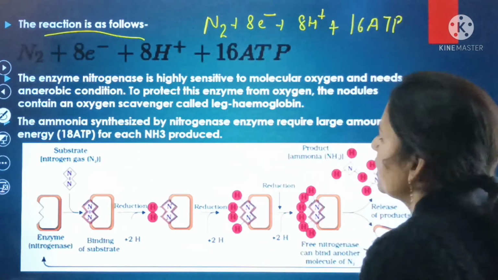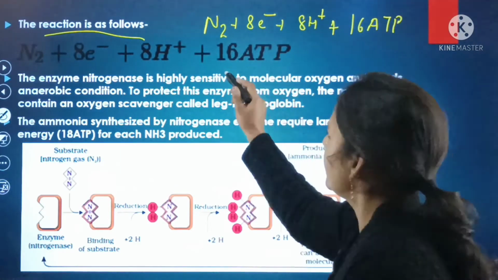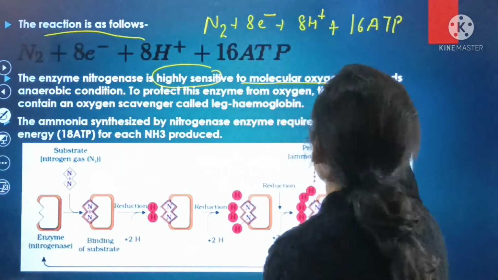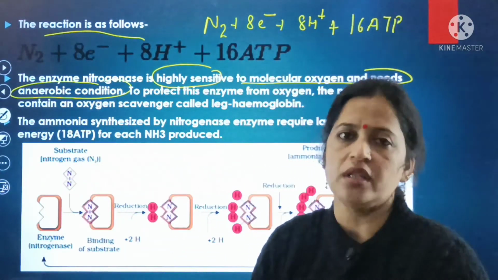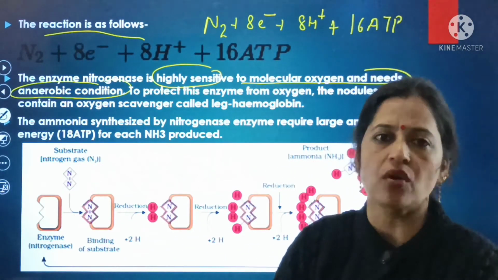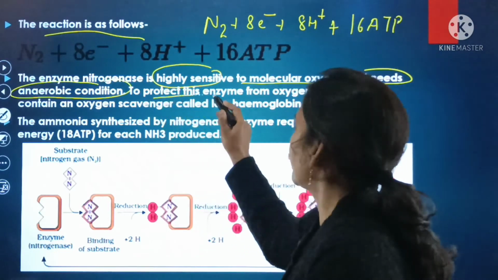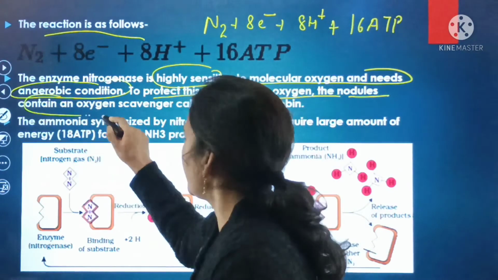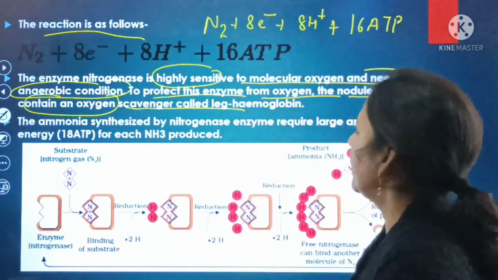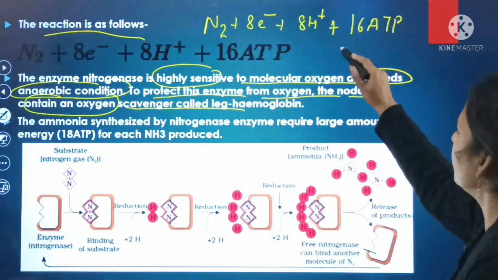triphosphate. So here the enzyme nitrogenase is highly sensitive to the molecular oxygen and it needs the anaerobic condition. Anaerobic condition means in the absence of the oxygen. To protect the enzyme from the oxygen, this nodule always contains an oxygen scavenger, and that is known as leghemoglobin.